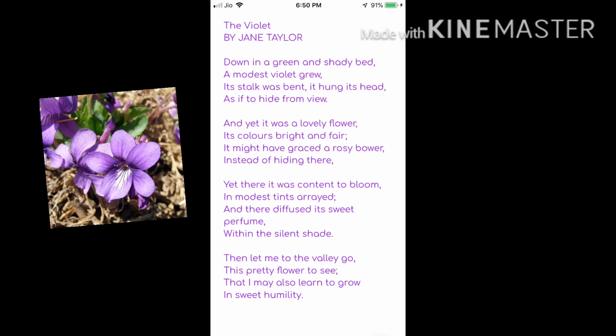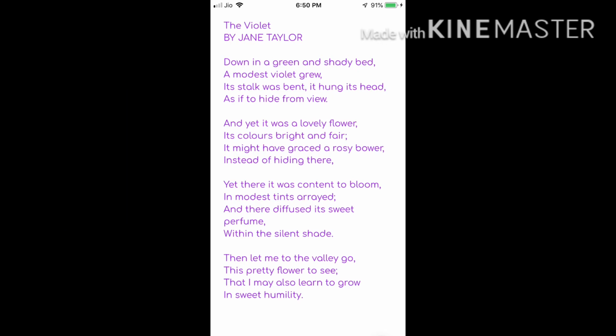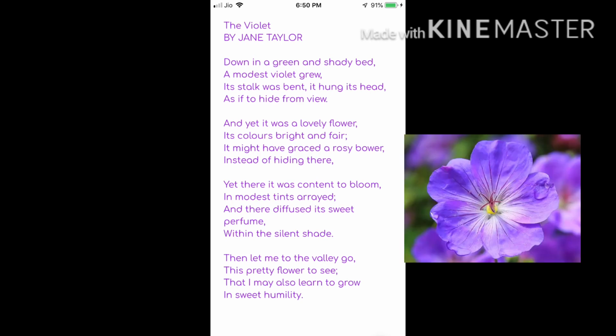In the fourth stanza, the poet is asking to go into the valley where the flower is. Not only is the poet willing to go and look at the flower over there, but she also wants to learn humility from the flower. Humility, why? What is the meaning of the word humility? Humility means modesty. So the flower is modest enough because no matter the circumstances, it is diffusing sweet perfume and it is doing its job well.